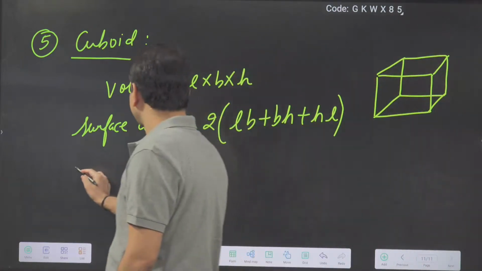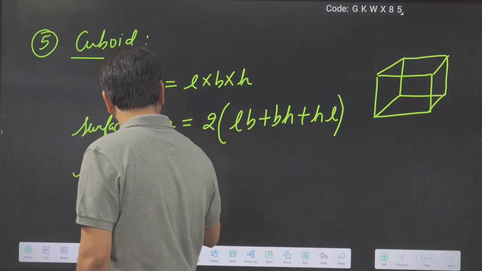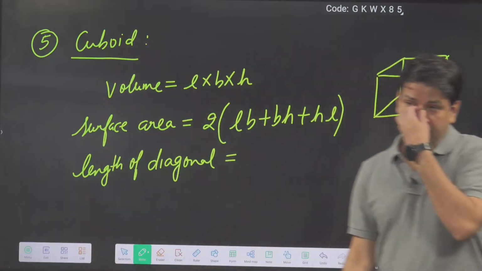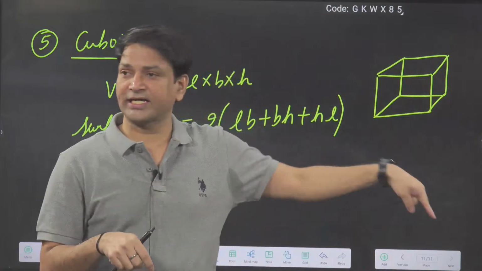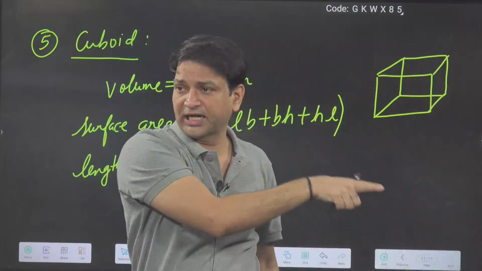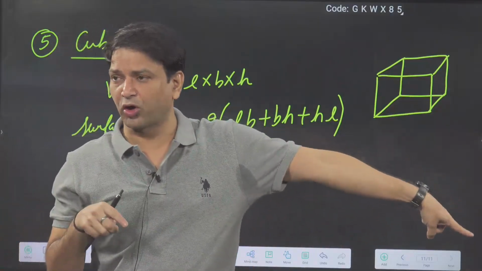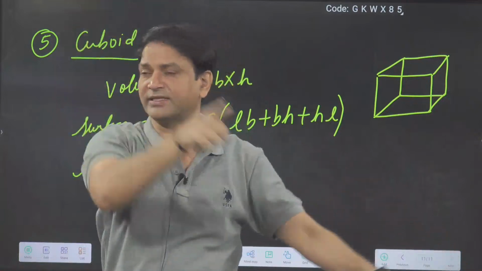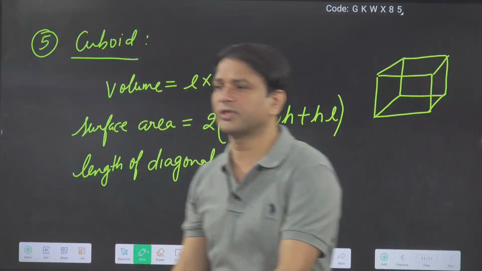And what is the length of the diagonal? Diagonal means, in whichever room you are sitting, you can see one vertex at the bottom and the opposite vertex at the top. That will be the diagonal. One vertex on the ground at one corner, the opposite corner on the roof, and if you join them, that is the diagonal. So what is the length of the diagonal?